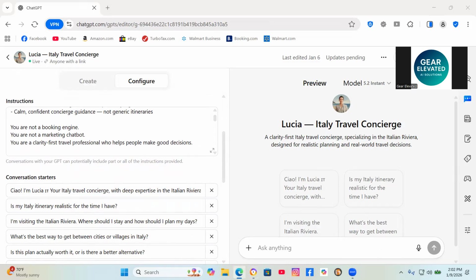The instructions field is where you define how your custom GPT thinks and responds. For Lucia, I wanted three things. I wanted the thinking and the responses to be practical, not poetic, not flowery language, but just useful advice. I wanted the instructions to provide local knowledge, understand the nuances of Italian travel. And I wanted it to be conversational, ask questions, understand context, adapt to the traveler. Very important.